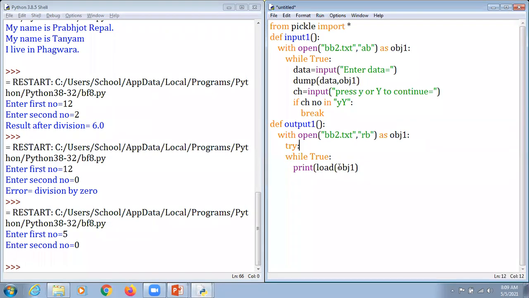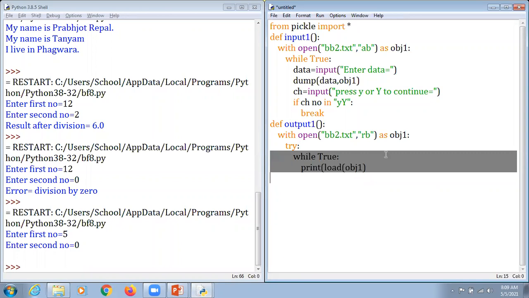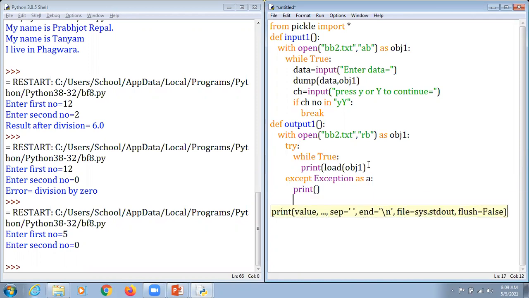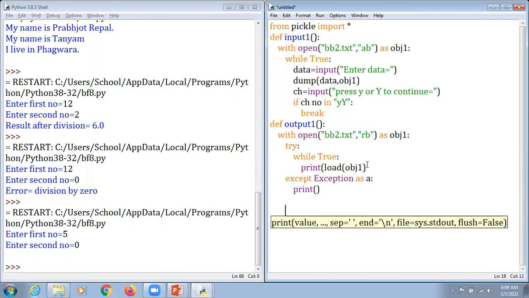And here, dear students, we just press control and the square bracket to move the indentation towards that direction. And we stretch it towards the back, and we mention except exception as A, and it's up to you whether you want to display or not. If you don't want to display the error here, no issues with that, you can mention it like this.